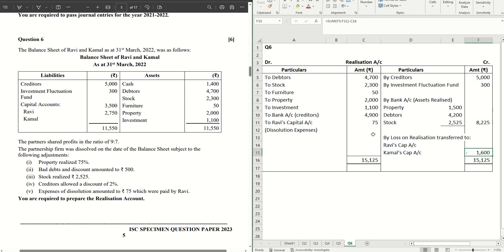This will be just the opposite. 1600 is the loss that's coming to. So 1600 is the loss that will be divided between them in the ratio 9:7. Alright. So 1600 into 9 divided by 16, 900, and this will be 1600 into 7 by 16, that comes to 700. You can subtract as well. So we have distributed the loss among the partners. So our realization account is complete.